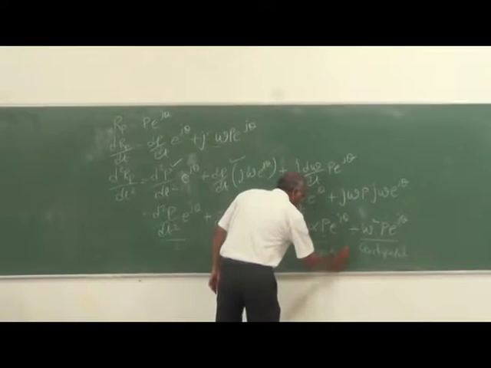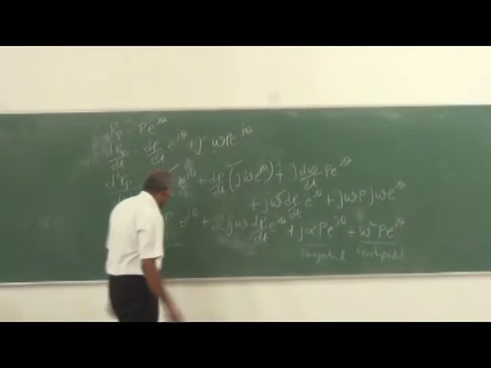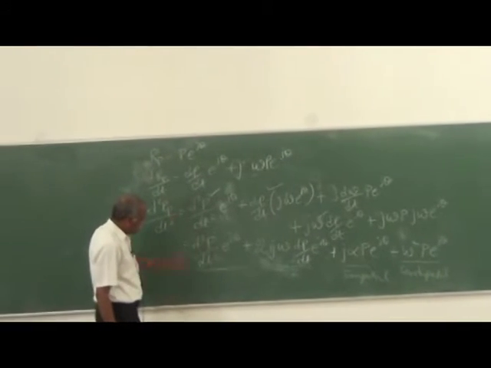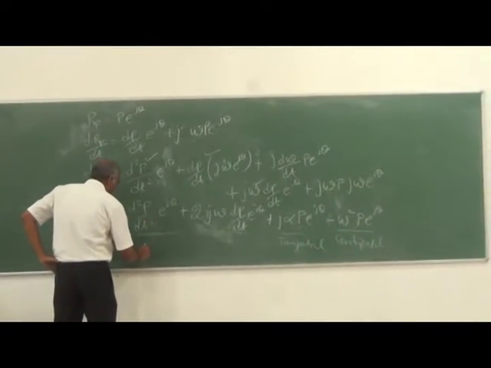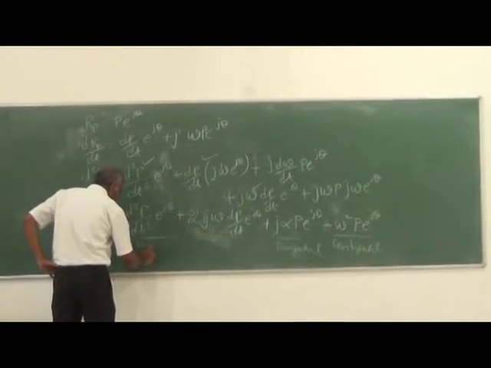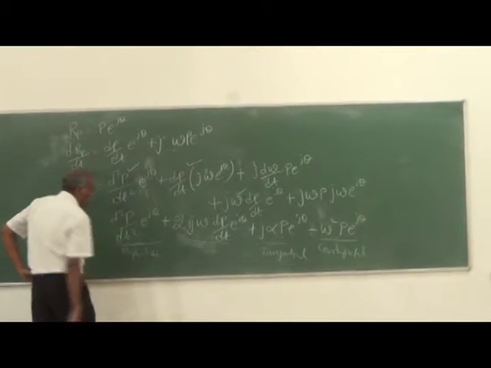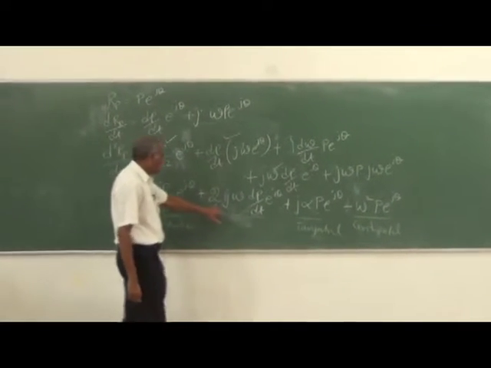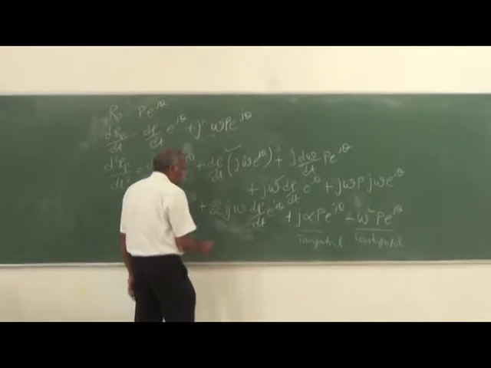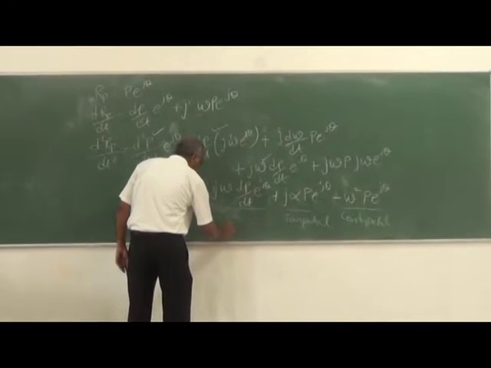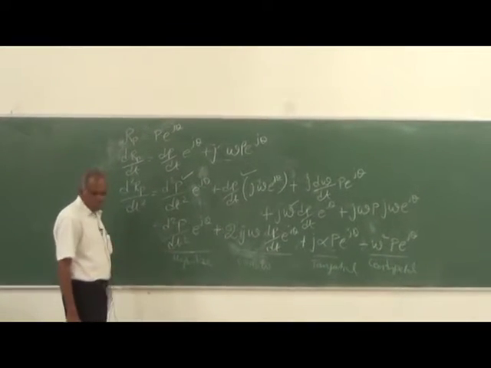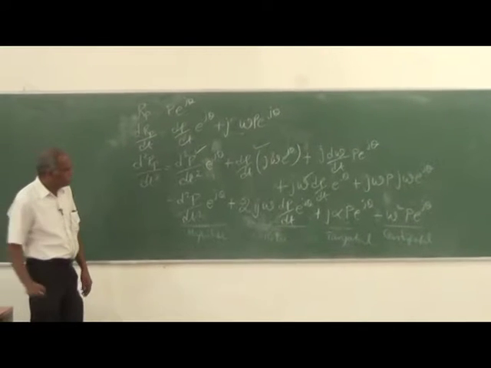So this is your tangential acceleration, this is the centripetal acceleration. This is due to the change in the magnitude of the vector. So we can take that as the magnitude change due to the change in the magnitude of the vector, and this term is 2 times j omega dp by dt e power j theta. So this term is called Coriolis acceleration. So these are the 4 terms that come in the acceleration.